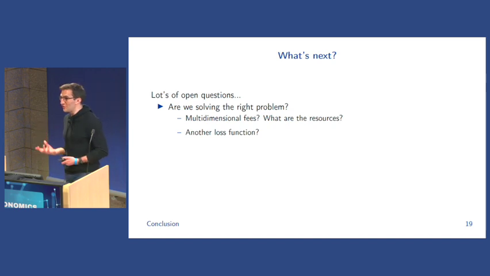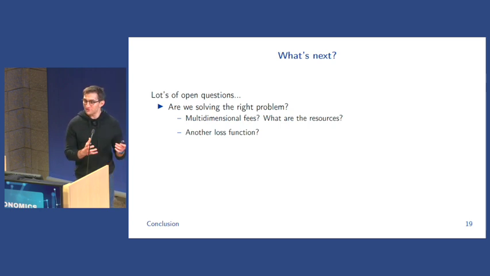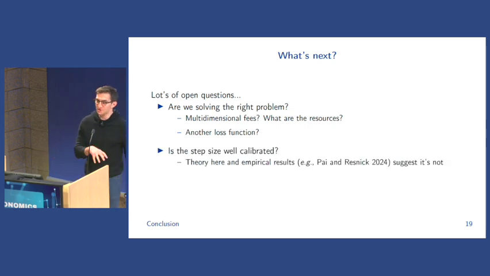But there's a lot of questions that this begs around what 1559 is actually doing. First, that I've covered in previous talks, are we solving the right problem? Should this be a multidimensional problem? In that case, what are the resources that we want to actually consider? Should we use another loss function? More pertinent to this talk, is the step size well calibrated?